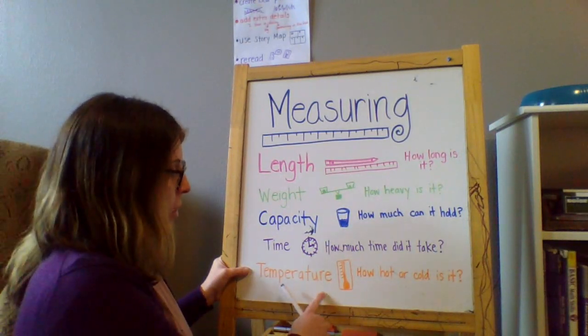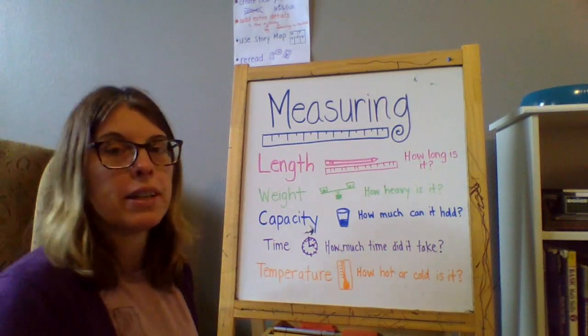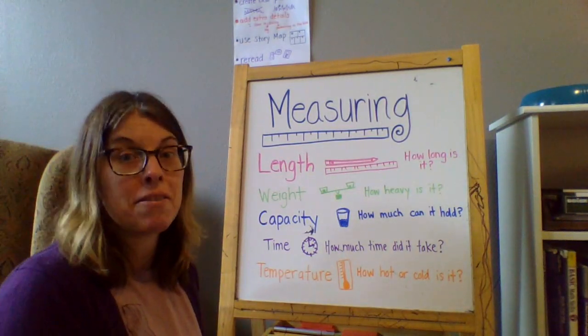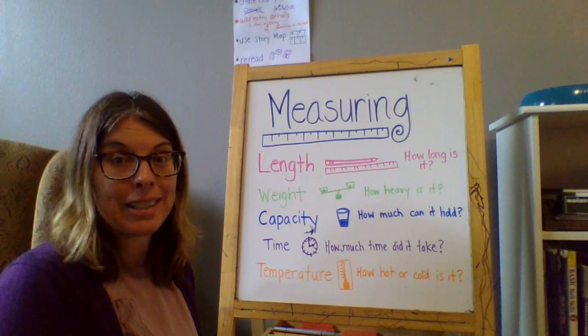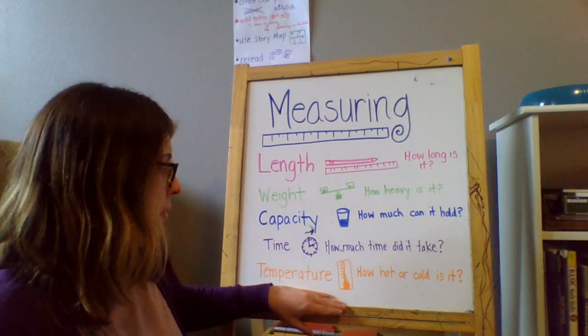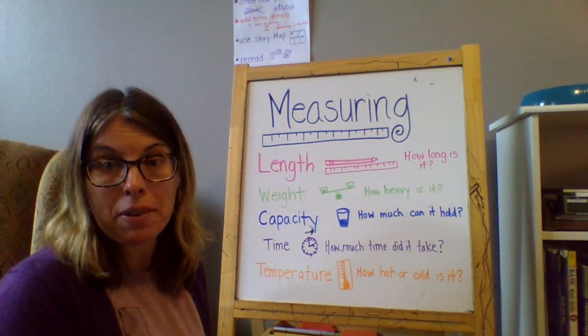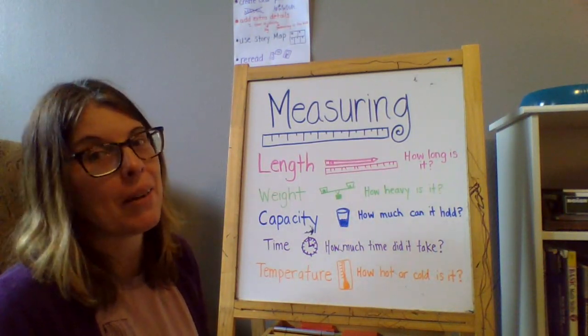The other thing that I like to tell the temperature of is the air outside. I love knowing what the temperature of the air is. I'm really interested in weather, so I really like to know what the temperature of the air outside is. So there's lots of things that you might measure the temperature of. You could think about cooking for that one too.